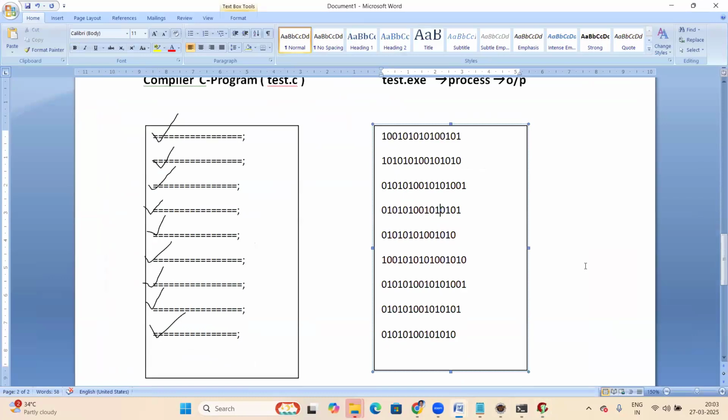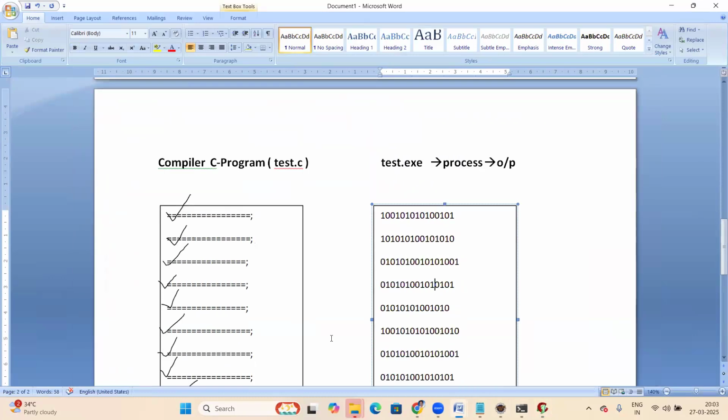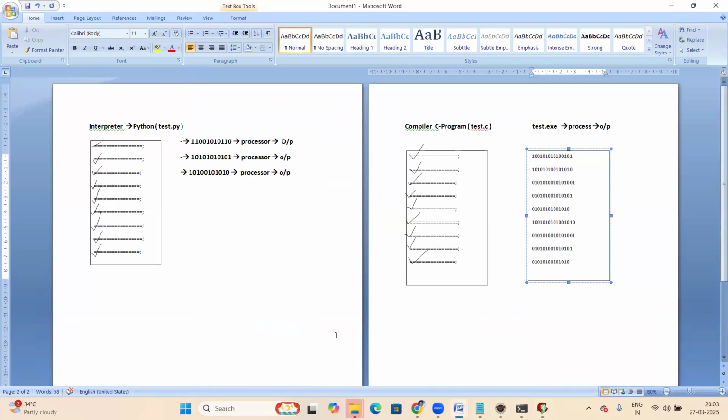So this is the difference between interpreter and compiler. Now tell me guys, what's the difference observed between interpreter and compiler? So this is interpreter expanded here, compiler expanded here. In these two pages, what is the main difference observed? I'll explain clearly, point-wise. Note what you observed.